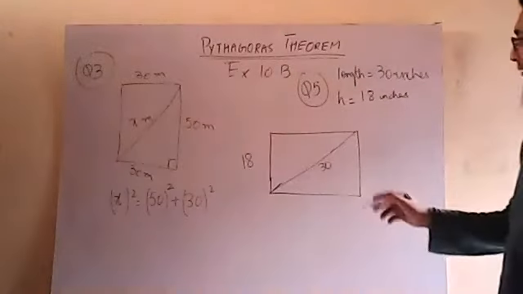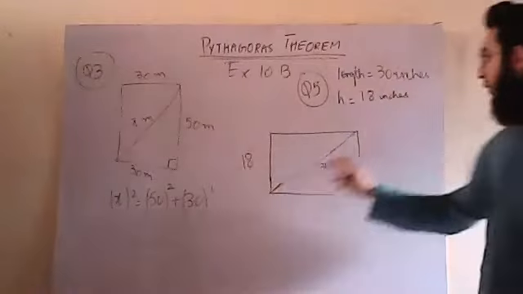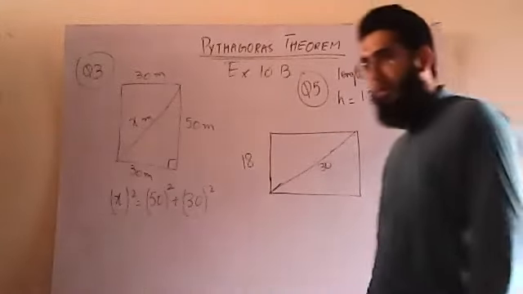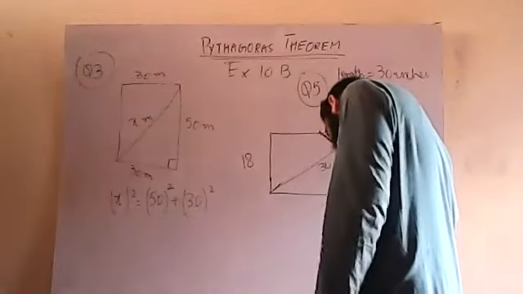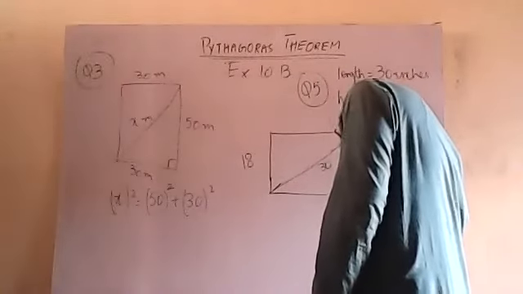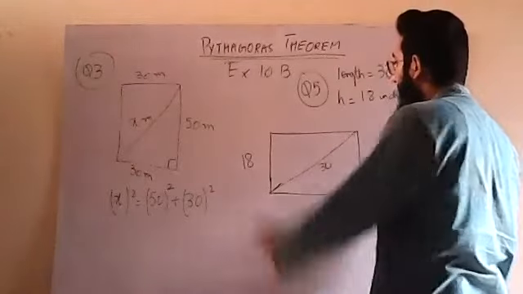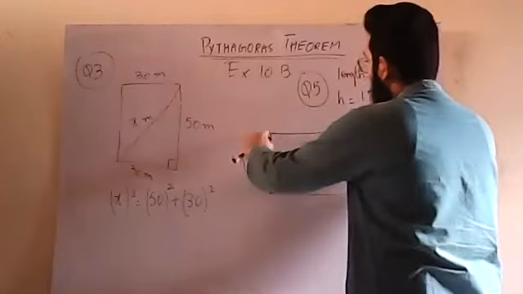This is question number 5, boys and girls. He is asking how wide the screen is.